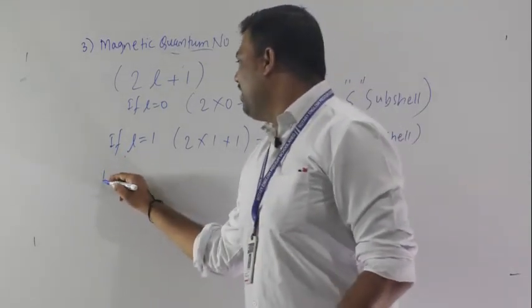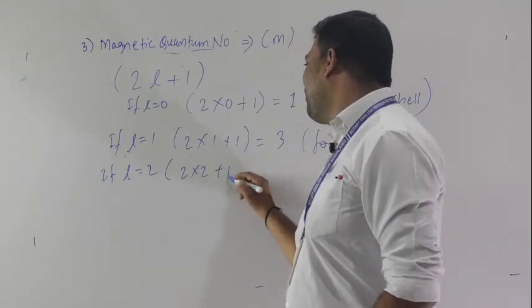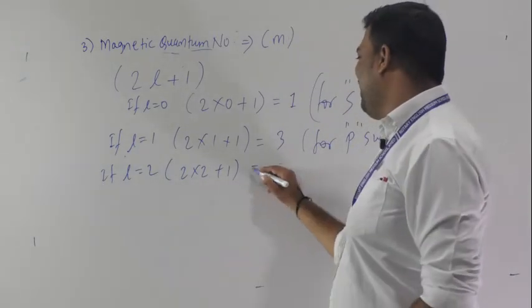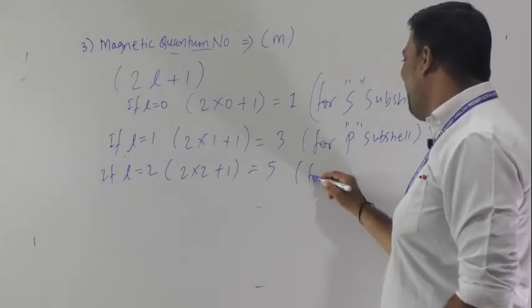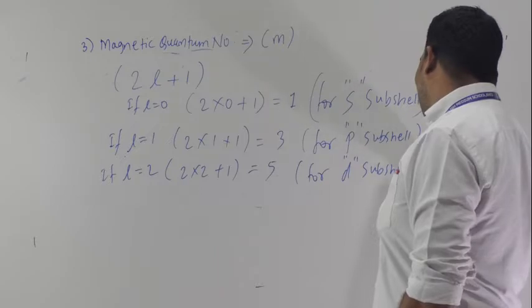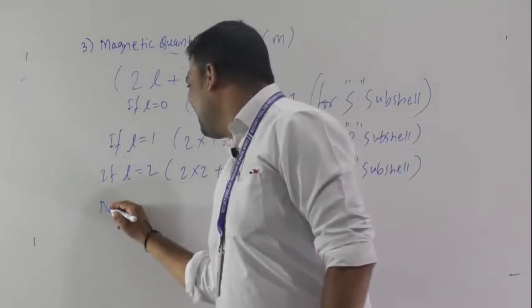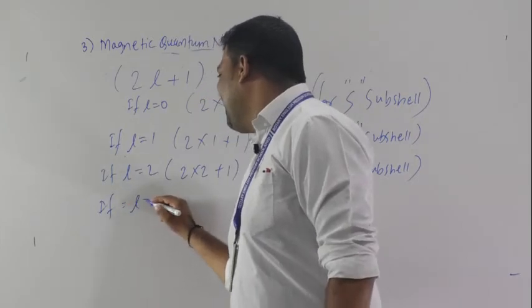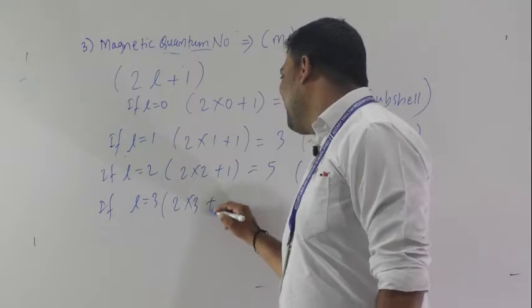If l is equal to 2, so 2 into 2 plus 1. How much? 5. So these are for the D subshell. Understood? Got my point? Now see here, if l is equal to 3, then what will happen?